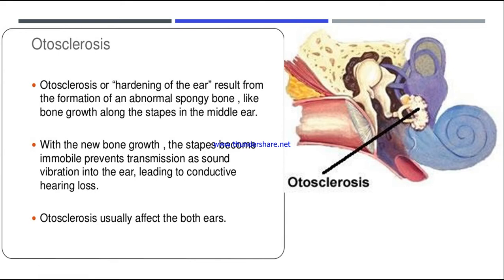They will not be able to move, and therefore the sound vibration transmission will not take place, and this will lead to the patient having conductive hearing loss. So the result of otosclerosis is conductive hearing loss. I hope this is clear.